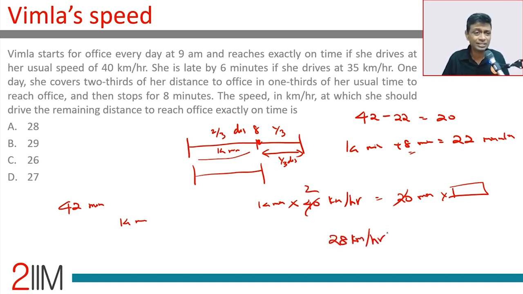I'm keeping this as minutes and that as kilometers per hour because I'm not really finding the distance traveled. I'm just equating. So this side will be kilometers into minutes by hour. That side will be kilometers into minutes by hour. Funnily enough, that's a good unit. Your units don't have to be in kilometers or meters. Your units have to be the same on both sides. Fine. So kilometers minutes per hour is a legitimate unit. And sometimes the ratio idea works magic. You don't even have to find the actual distance traveled.